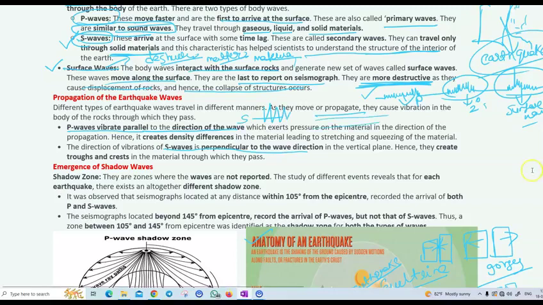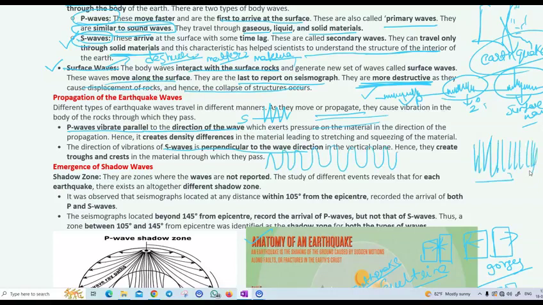That is the propagation of earthquakes. So the S waves form troughs and crests as they go like this, whereas the P waves travel like this, just like sound waves.